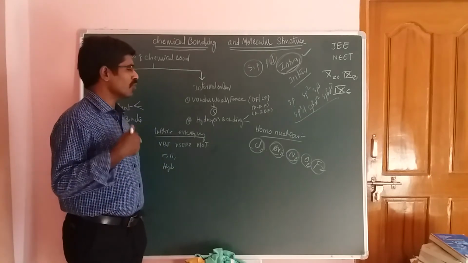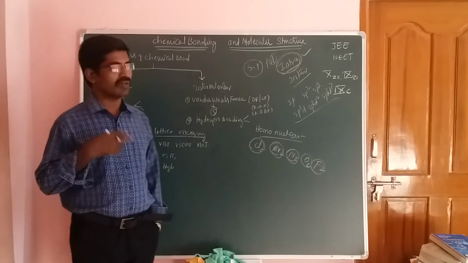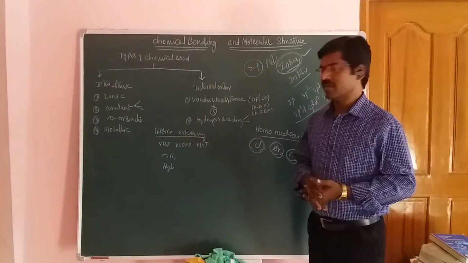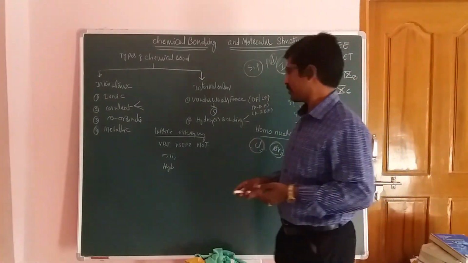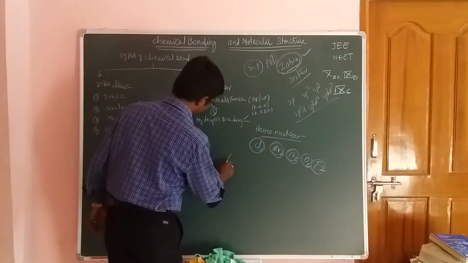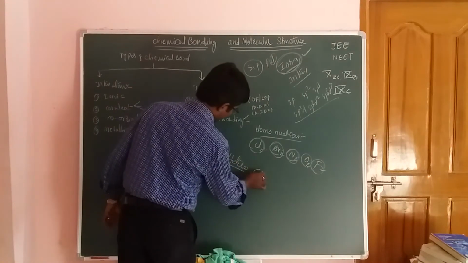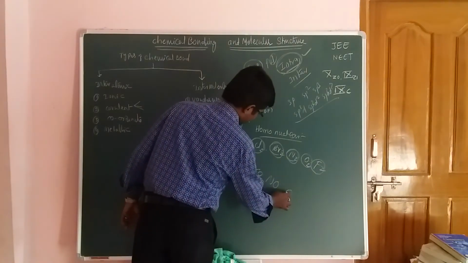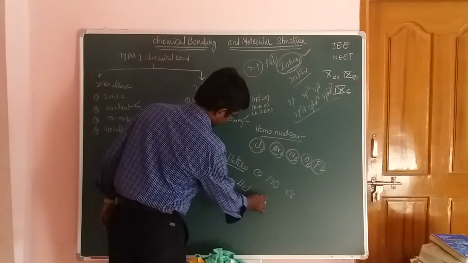Okay. Homonuclear diatomic molecules, and next one is the heteronuclear diatomic molecules. Okay, friends. So heteronuclear diatomic molecules means, okay, students, now here hetero means carbon monoxide, nitric oxide. Okay, and next one HCl, and next one the HBr.